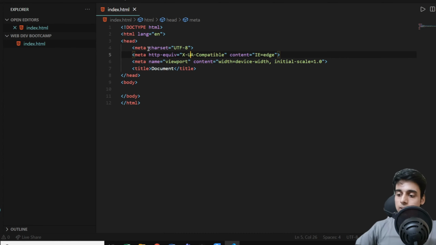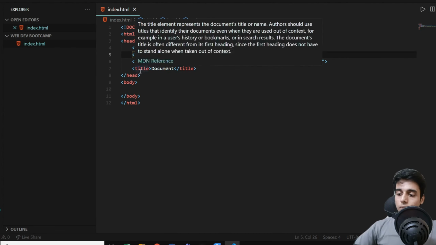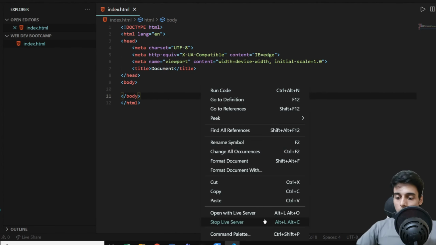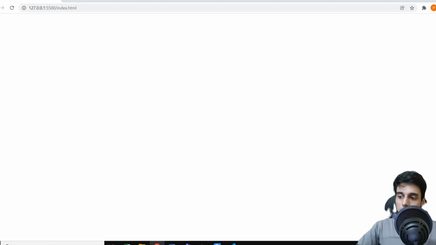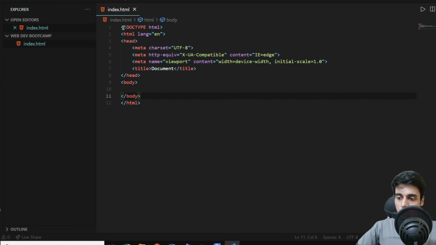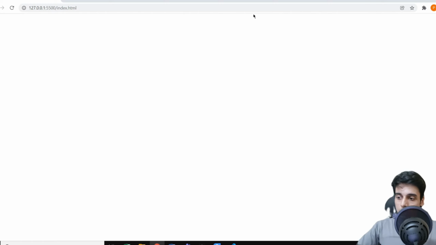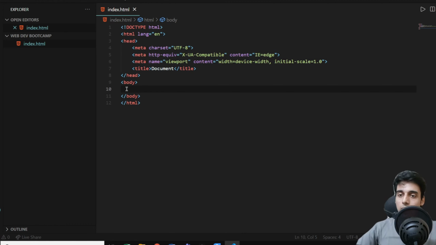So these meta tags are not visible on the browser. So if we want to run this website right now, you'll see nothing over here. Now you might argue that, hey, all these lines are present in our file, then why is our live server displaying a blank website? Because our body content is empty. These meta tags are not visible on the browser.